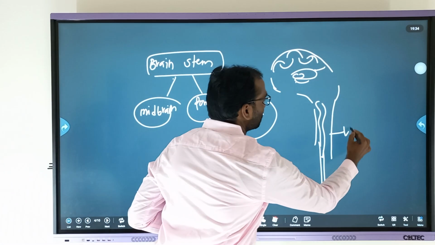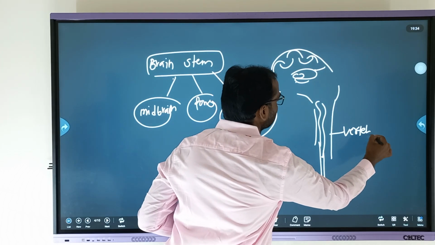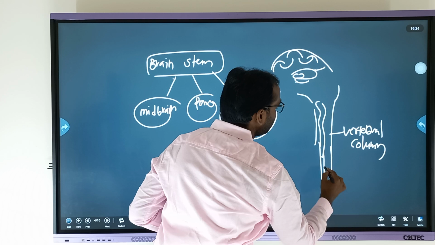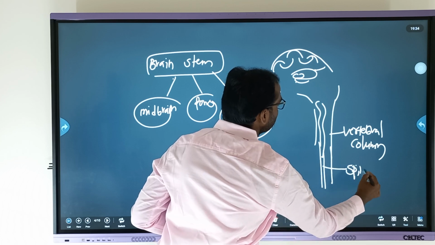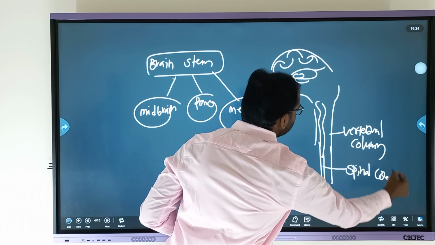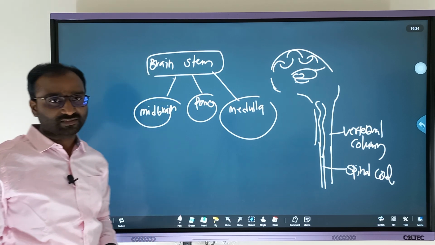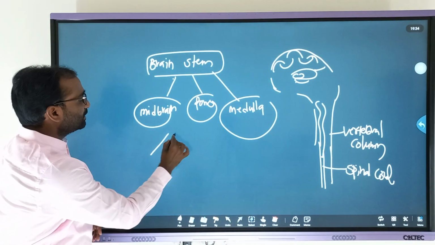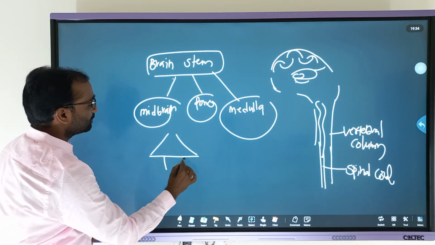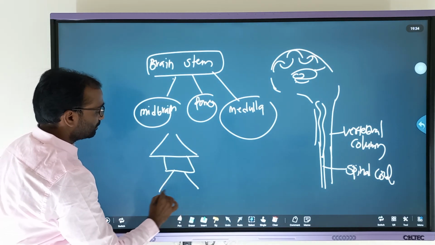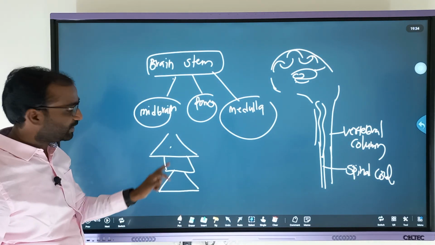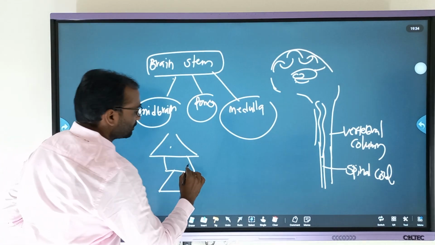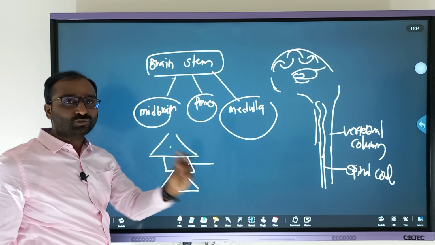This is the vertebral column, and this tubular structure is called the spinal cord. What is the difference? The spinal cord is protected by the vertebral column. Generally these are the vertebrae. This is one vertebra and this is one more vertebra, and between the vertebrae there is an intervertebral disc.